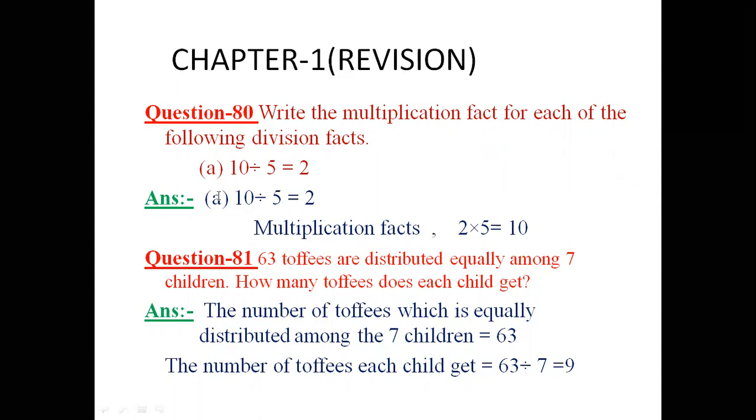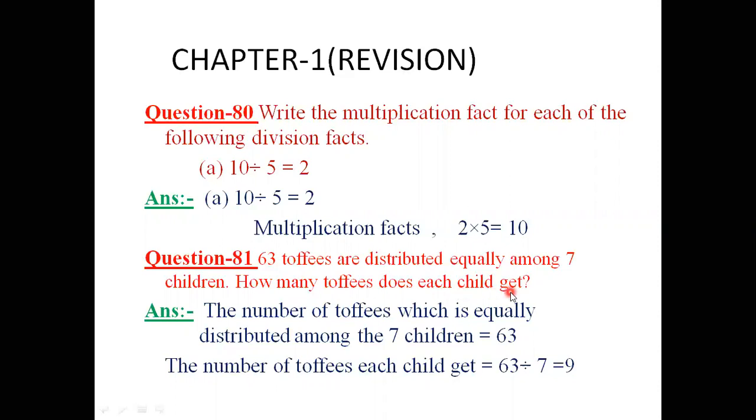Okay children, now there is another question. Question number 81. 63 toffees are distributed equally among 7 children. How many toffees does each child get? Now here we see the number of children is 7, and the number of toffees to be found is for 1 child. Now here it is given 63 toffees are distributed equally among 7 children. According to the question, we have to find how many toffees each child gets.